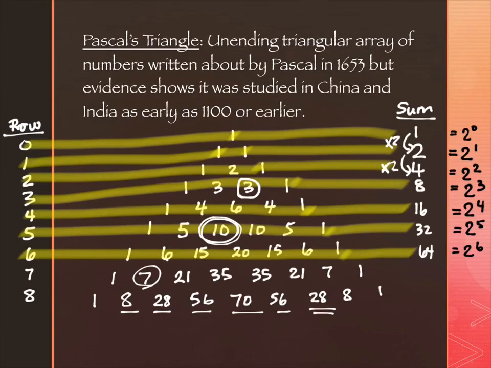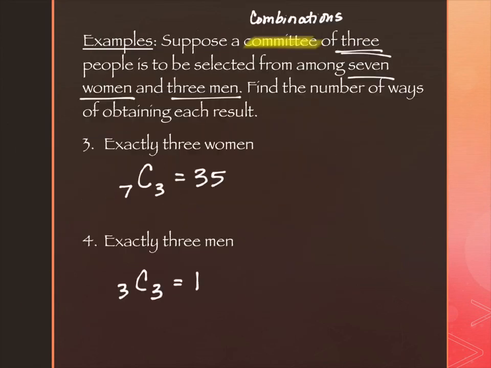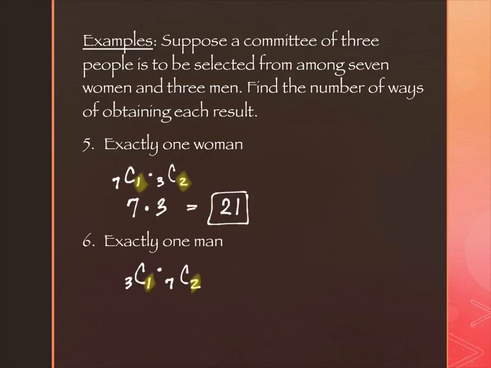So I have 3C1 and 7C2. 3C1 means row 3, entry 1. It's a 3, this one. And then 7C2 is 21. It's down here, the second entry on that row. So I have 3 times my 21, which is 63.